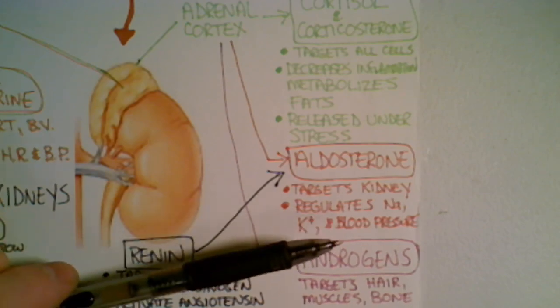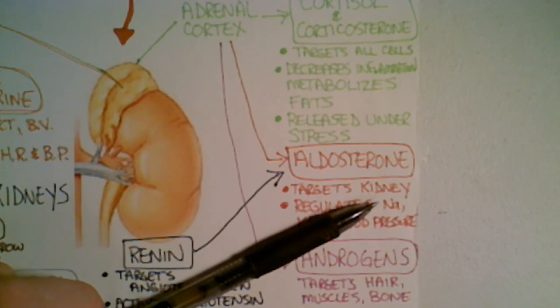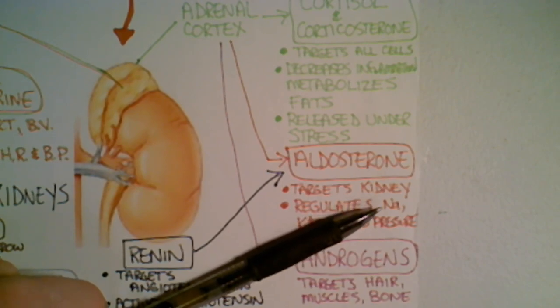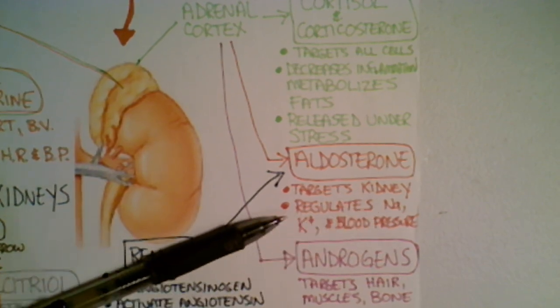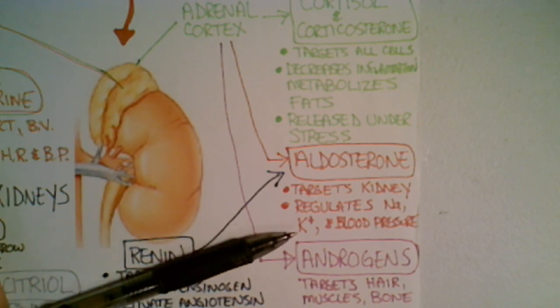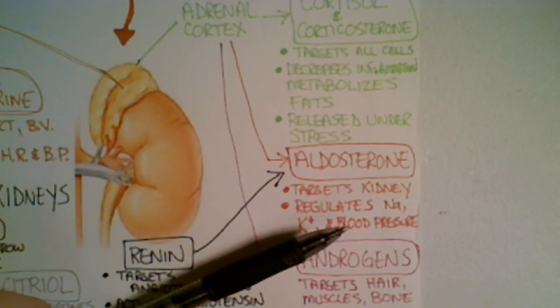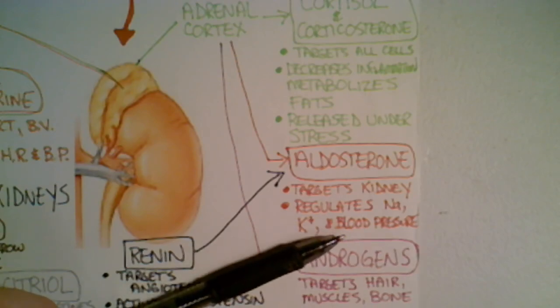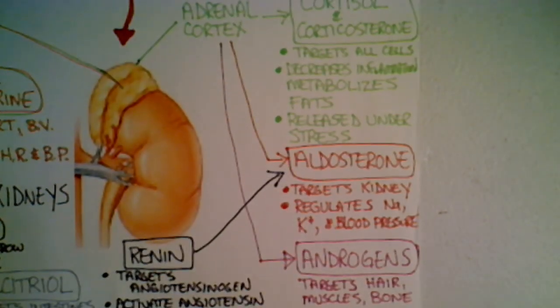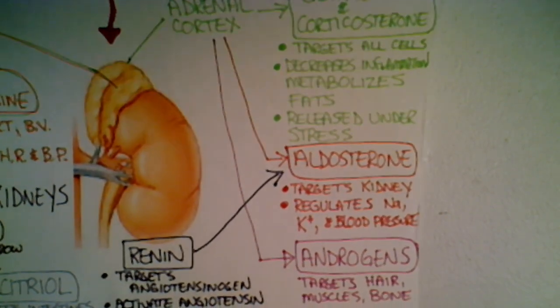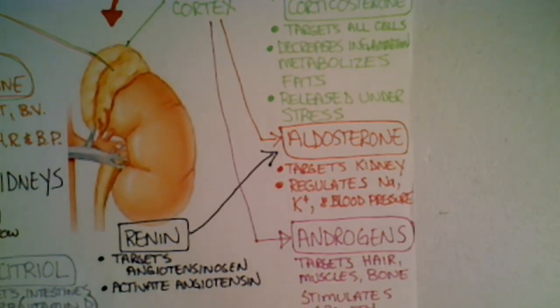So what it does, it will tell our kidneys to absorb excess sodium. It'll tell us to pee out excess potassium, and it'll tell us to retain water, kind of like antidiuretic hormone, so that we raise our blood pressure. And so aldosterone is an important hormone for regulation of blood pressure. We have to maintain a certain amount of blood pressure.